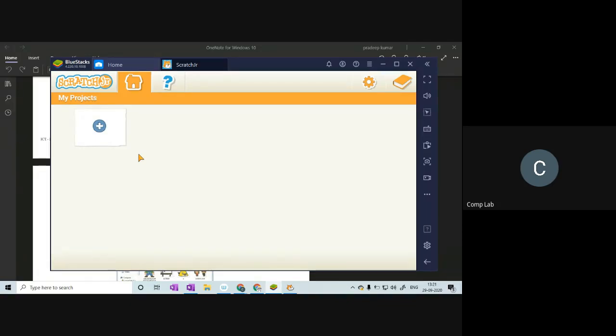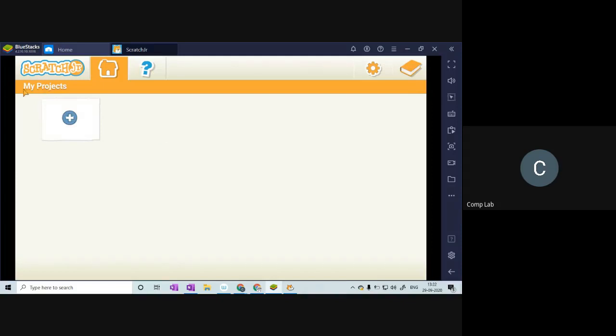All right. So let's see how to modify or add color to sprites using Scratch Junior. We've already seen this, but this is just a revision. All right. So this is the Scratch Junior welcome screen. Here you can see there are very few buttons. So I'm going to click on this plus button to create a new Scratch project. So here you can see the title My Projects. Let me make it bigger. I'm going to click on this plus button right here to start a new project.